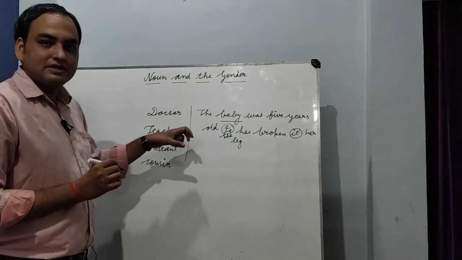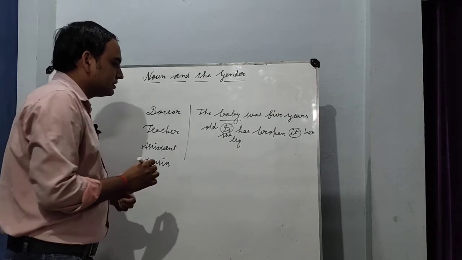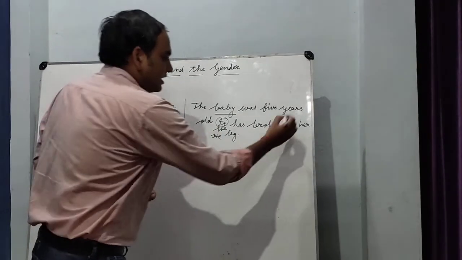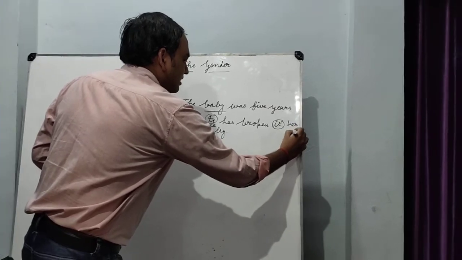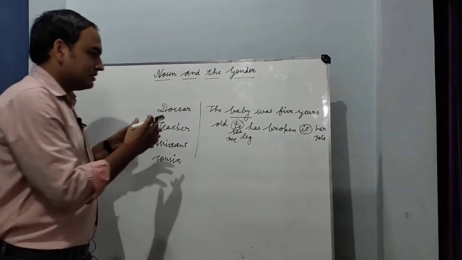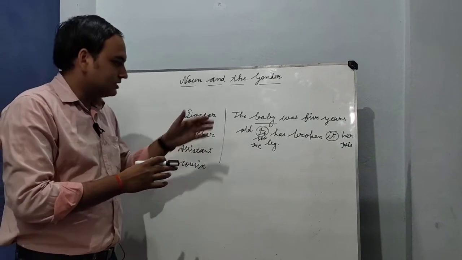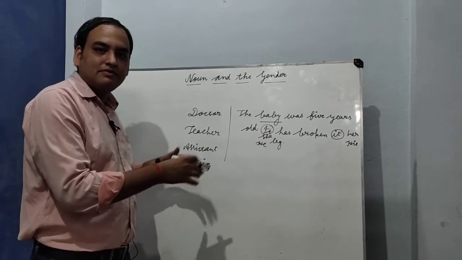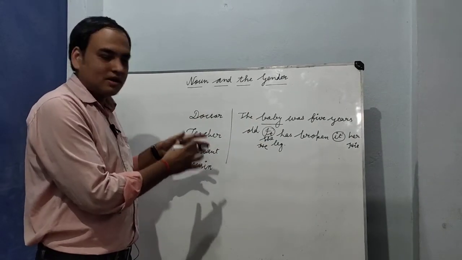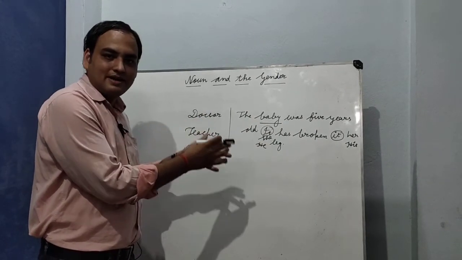And if the baby is a boy, in that situation we will use here he, not she. Okay, and here his. So we can segregate these genders in this form. According to their gender, we will use other pronouns. They are assisting or helping to make the sentences.